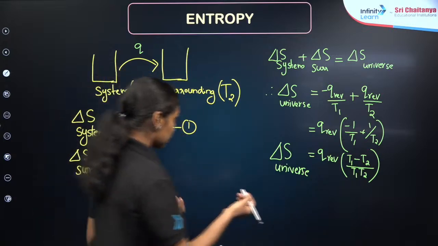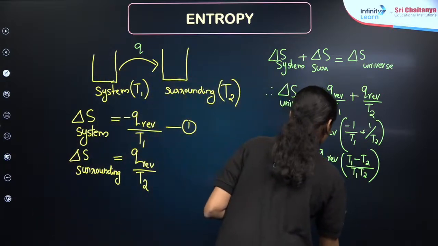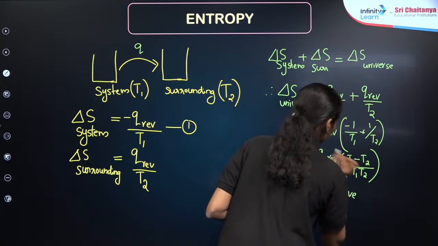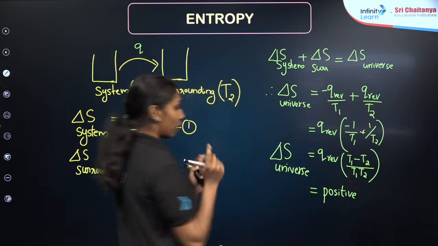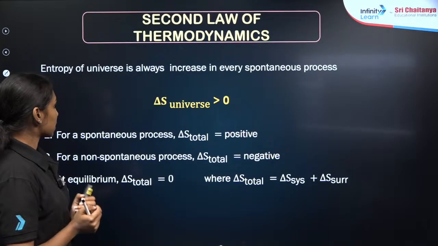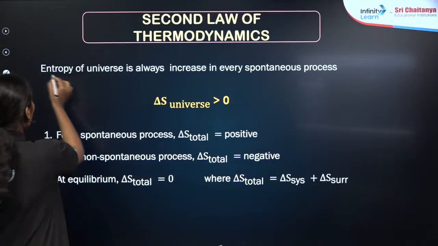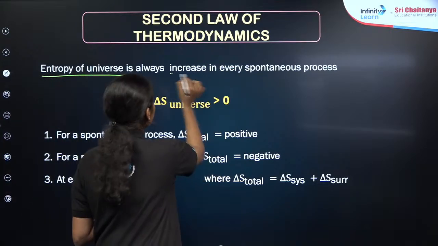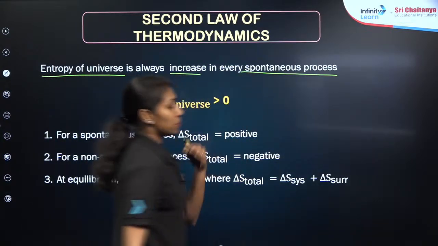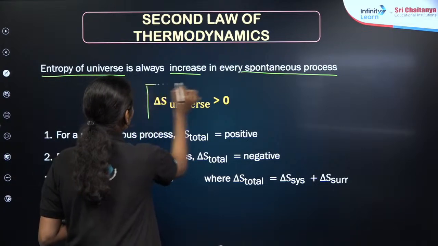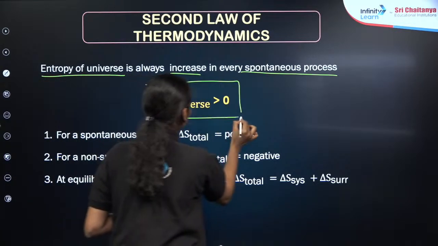Which means that this term will always be positive. That introduces our second law of thermodynamics, which means that the entropy of the universe always increases in every spontaneous process, so delta S universe is always greater than 0. That is positive. Clear?